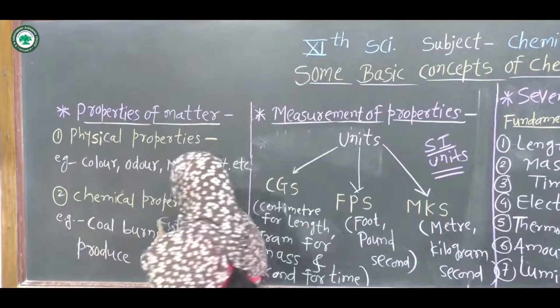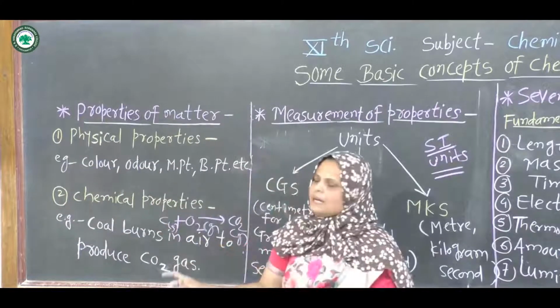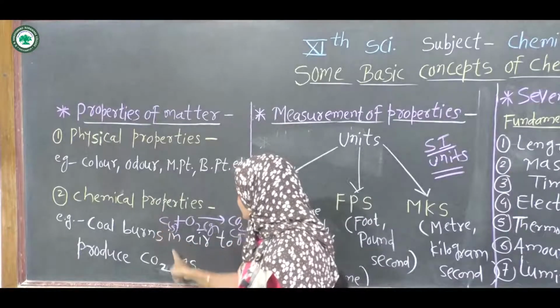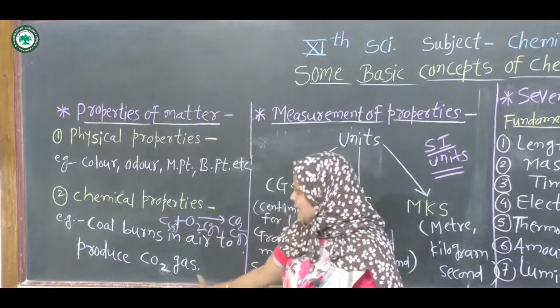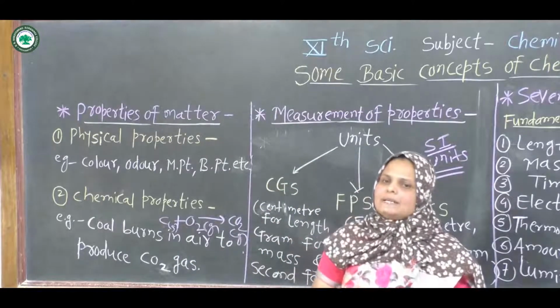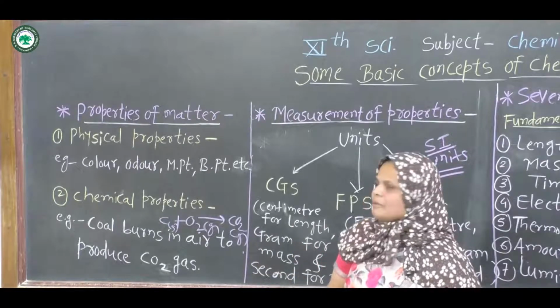There is a change in the chemical composition of matter: carbon changes into CO2 gas. So chemical properties involve a change in the chemical composition of matter.